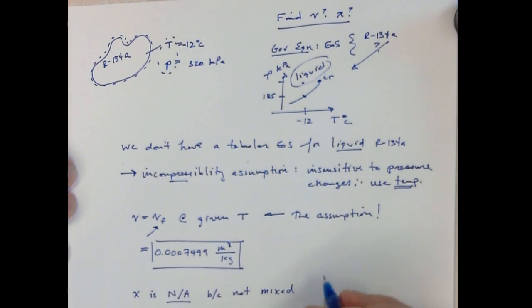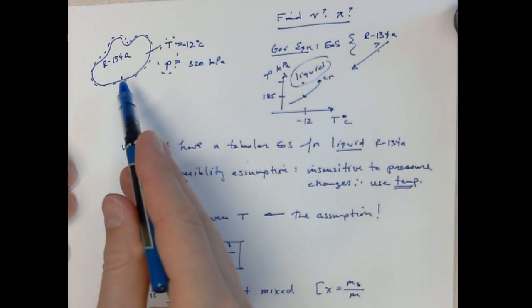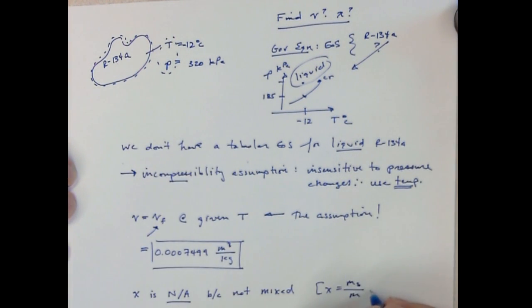Of course, we do know that X is the mass of the gas over the total mass. So if you wanted to be picky, you could say there's no gas in this, so X is 0. But we reserve this nomenclature for the special case that it's not just a liquid, but a liquid at the saturation point. So we don't want to say that X is equal to 0, even though technically it's the case. We want to reserve X equals 0 for a case where we're saturated but all liquid.